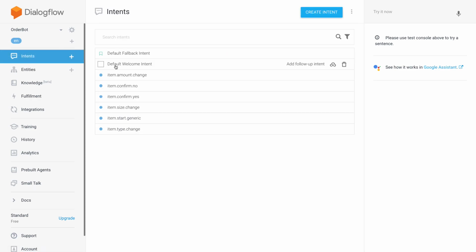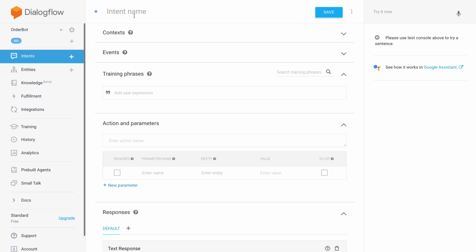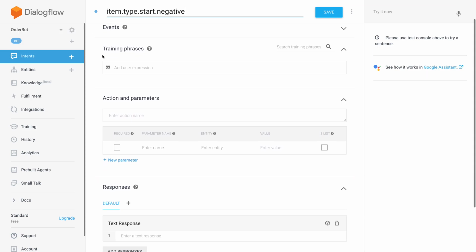Now I'm going to create a couple more intents, which are about kicking off the interaction by the type. I'm going to call it item type dot start dot negative. That's the first one. We don't need an input context because that's where the conversation is going to start.